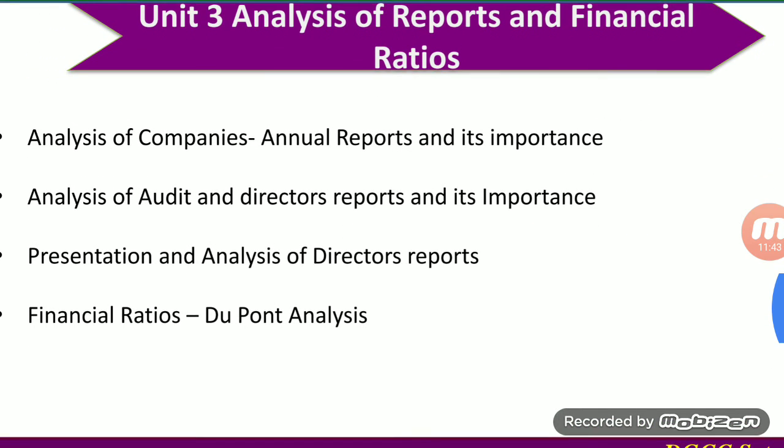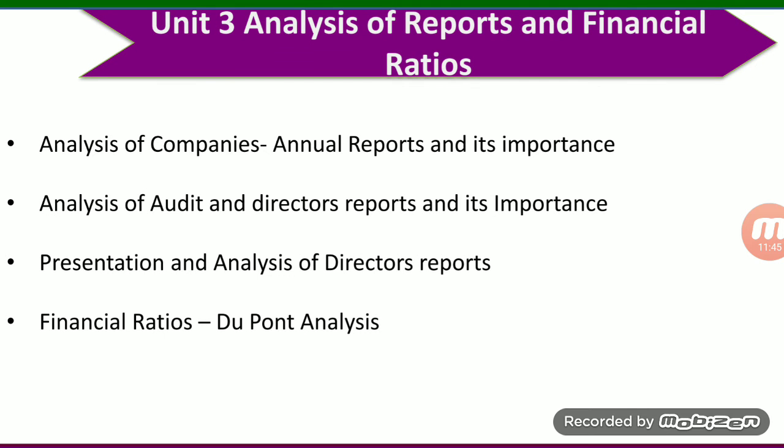Our third unit name is analysis of reports and financial ratios. So in this third unit we have to analyze the reports and learn some important financial ratios. In the first content we have to do analysis of the company and its annual reports, how to analyze it, what an annual report is and what the importance of the annual report of companies is.